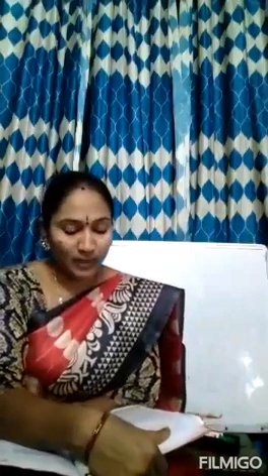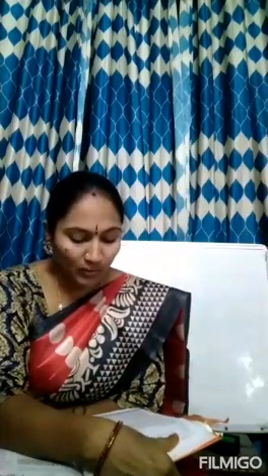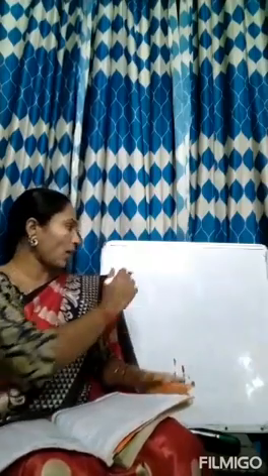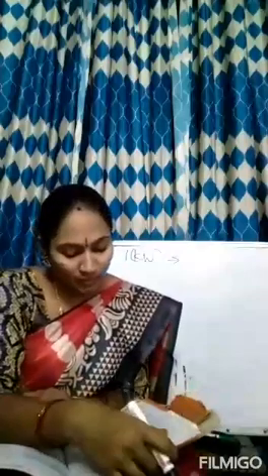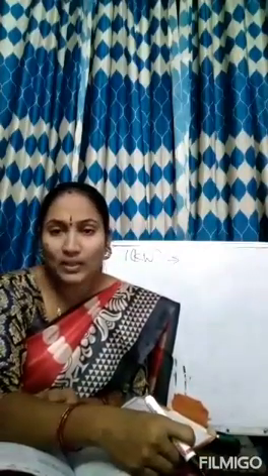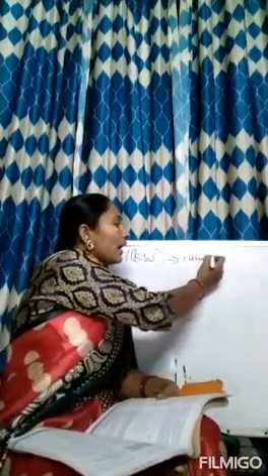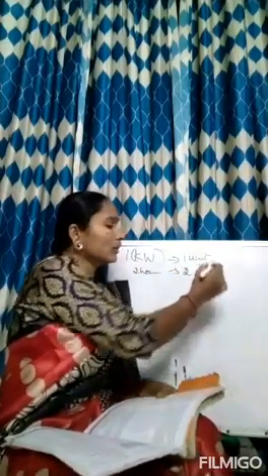1 kilowatt is 1000 watts. kW is kilowatt and W is watts. When any appliance of 1 kilowatt is used for 1 hour, it uses up 1 kilowatt hour. That is kWh, or 1 unit of electricity. This is called 1 unit. If it runs for 2 hours, then it will use 2 units of electricity. This is 1 unit, and if you use it for 2 hours, it is called 2 units.